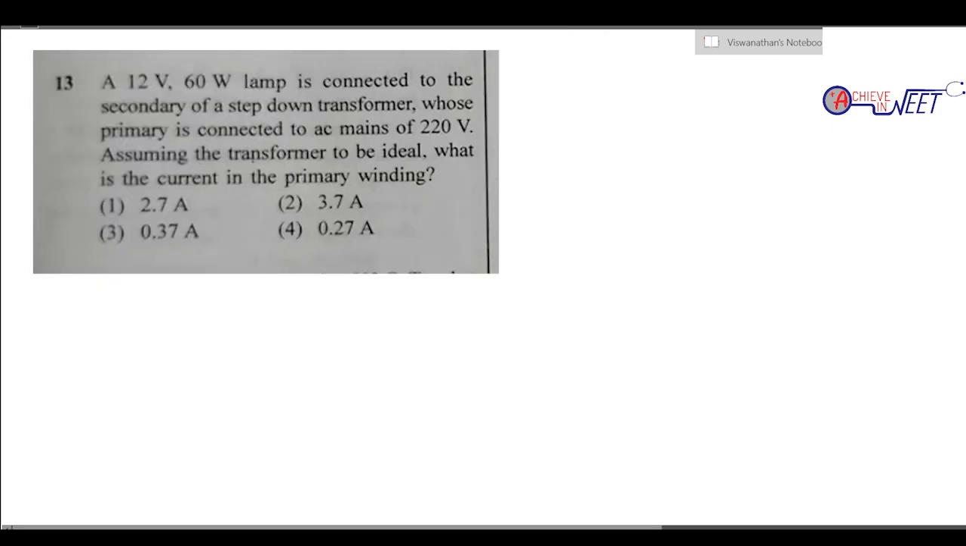So next question, என்னன்னா a 12 volt 60 watt lamp is connected to a secondary of a step down transformer. So secondary na enna, secondary is going to be my output, whose primary ingradhu enoda input. So whose primary is connected to AC mains of 220 volts. So enoda input voltage vandu kuduthitaanga, that is 220 volts. Assuming the transformer to be ideal. Ideal na enna, efficiency is 100% or efficiency is 1. What is the current in the primary winding?